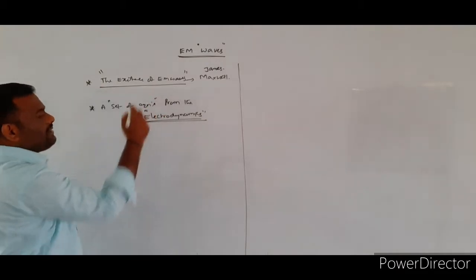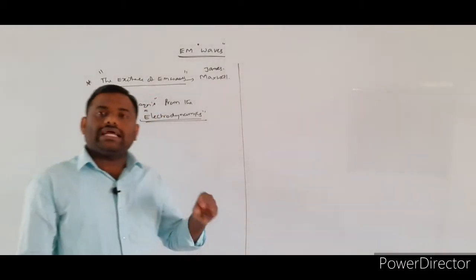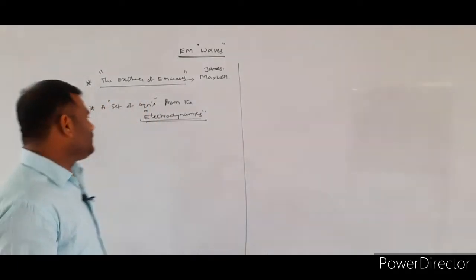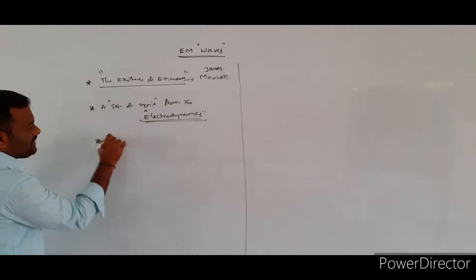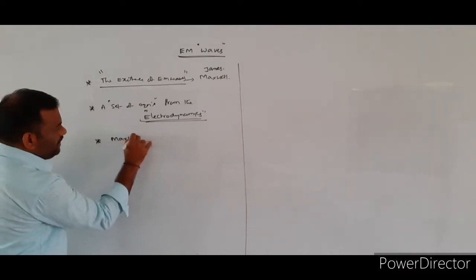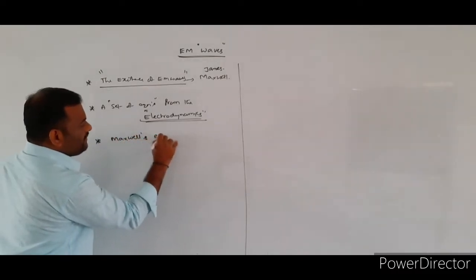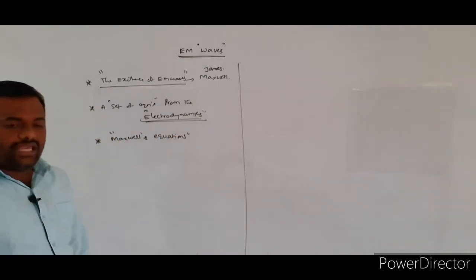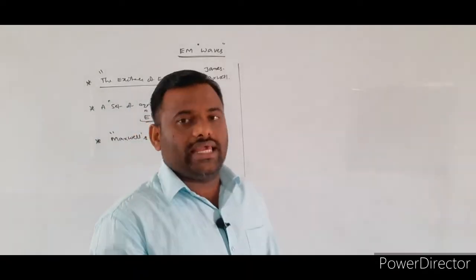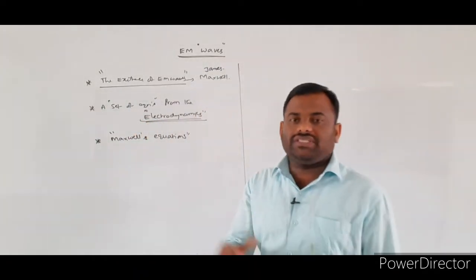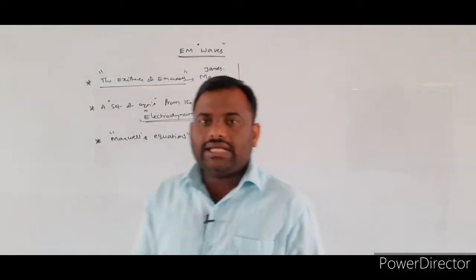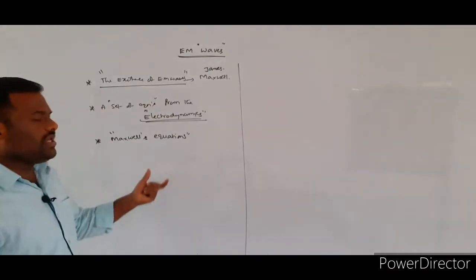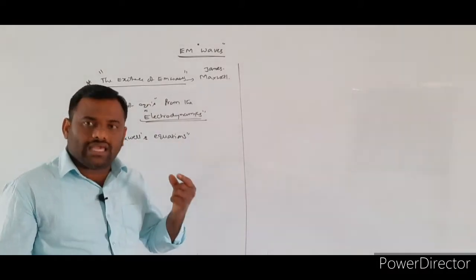So for saying that the electromagnetic waves exist theoretically, he collected some set of equations which are collected from the electrodynamics. Such a type of equations we are calling as Maxwell's equations. So what are the Maxwell's equations? The Maxwell's equations are the set of the equations which are collected from the electrodynamics. Such a type of equations we are calling as what? Maxwell's equations.